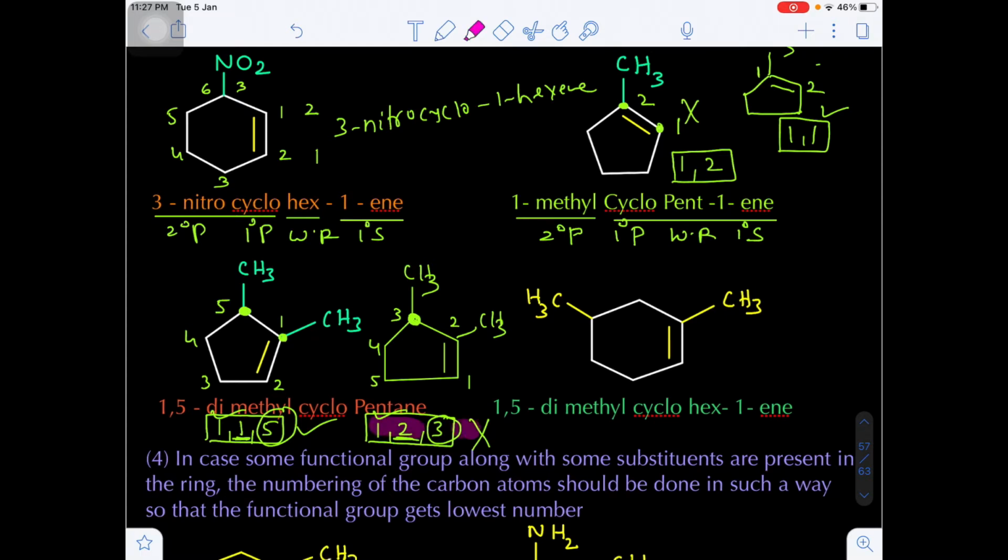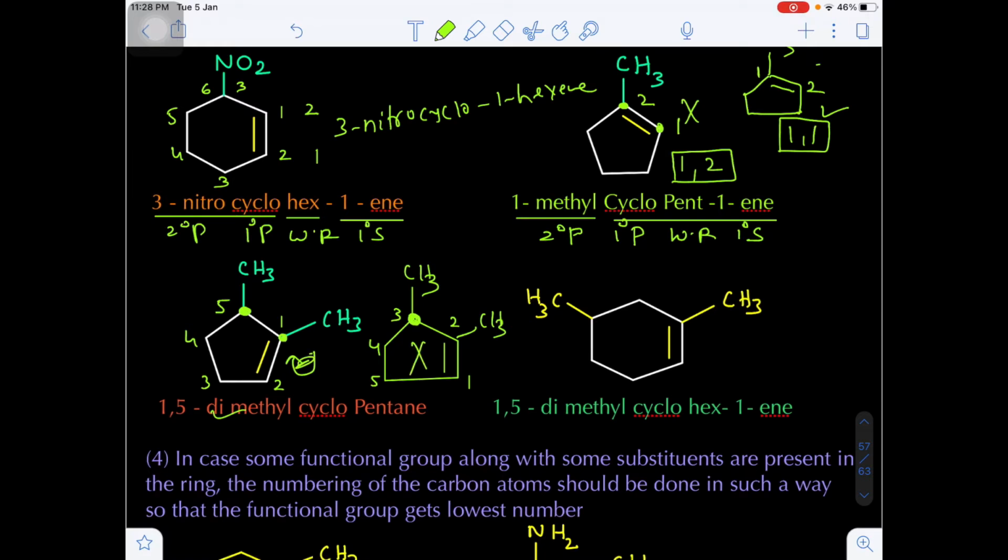That means the numbering from the clockwise direction is correct, and the numbering from the anti-clockwise direction will be incorrect.